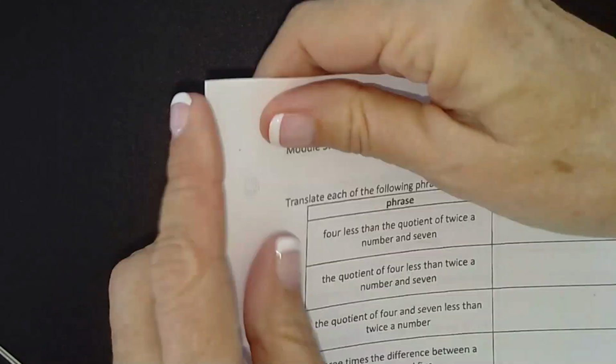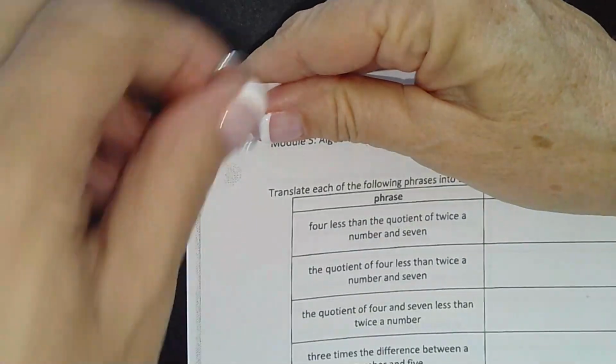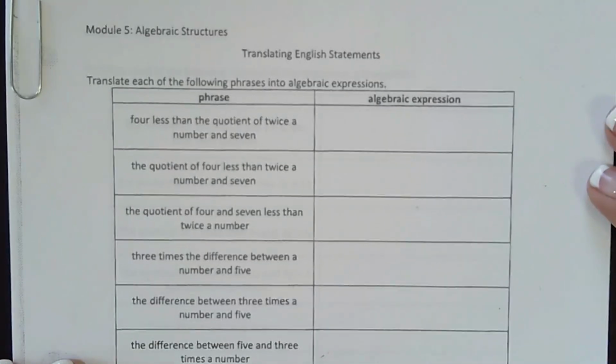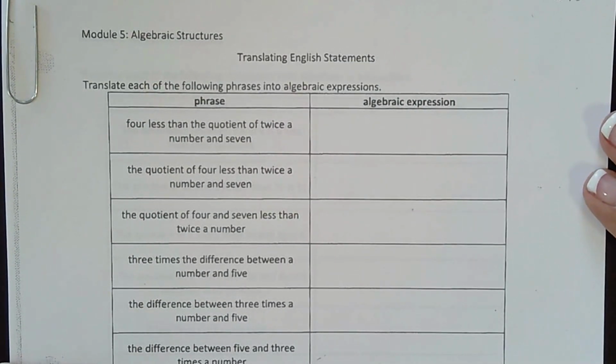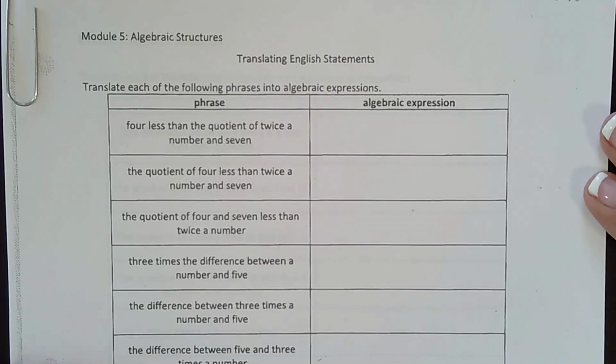Okay, so these next 2 pages we're going to do are probably 2 of the most important pages in this class. You will be translating expressions forever and ever and ever. You will always be translating expressions, no matter what math class you take. Translating expressions means you're putting words into an algebra expression.